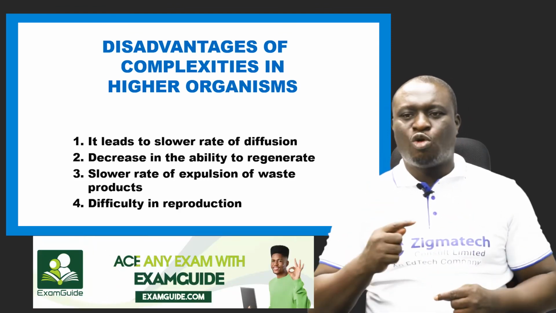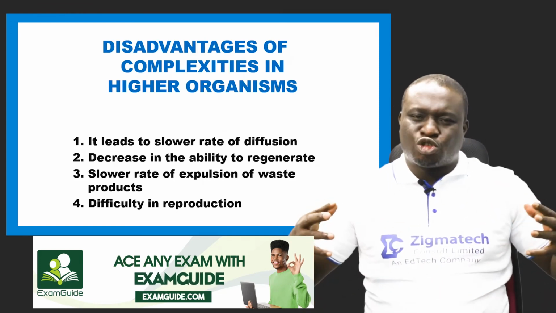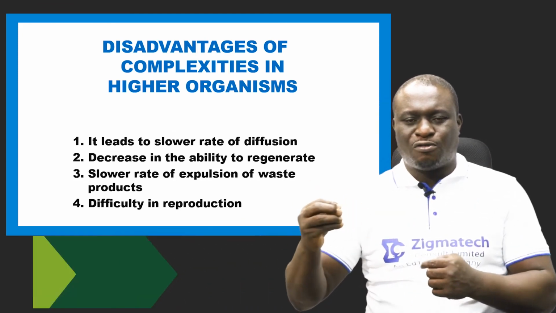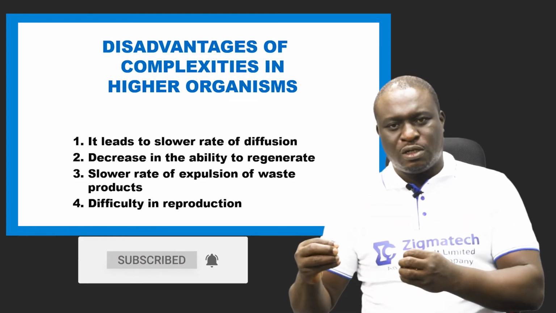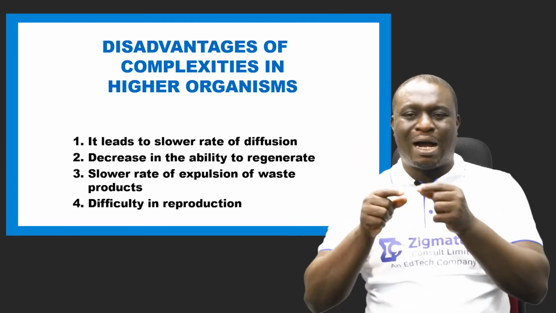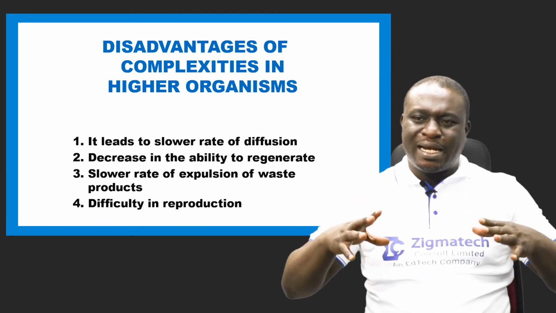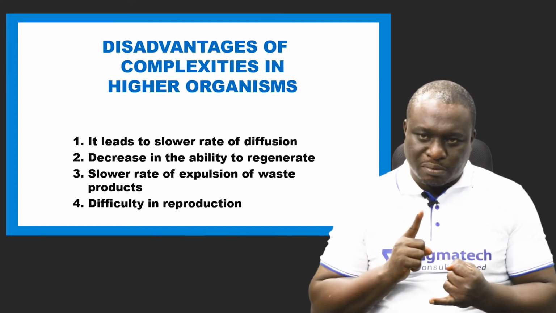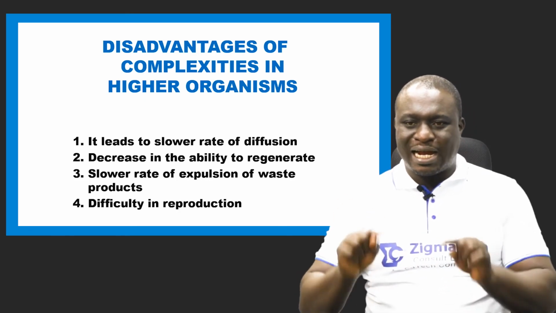Number three, a slower rate of expulsion of waste products. In higher organisms, there is a slower rate of removing waste products. Just the same way I told you the rate of diffusion of gases is based on the surface area to volume ratio in unicellular organisms, it is also applicable in this case in terms of removing or expelling waste products. There is also a slower rate of removing waste products in higher organisms.